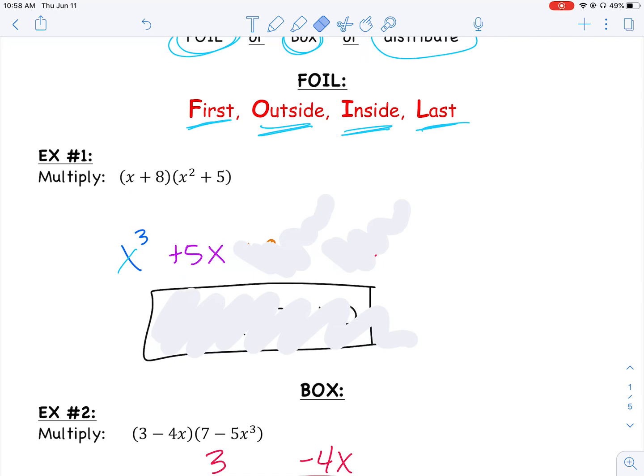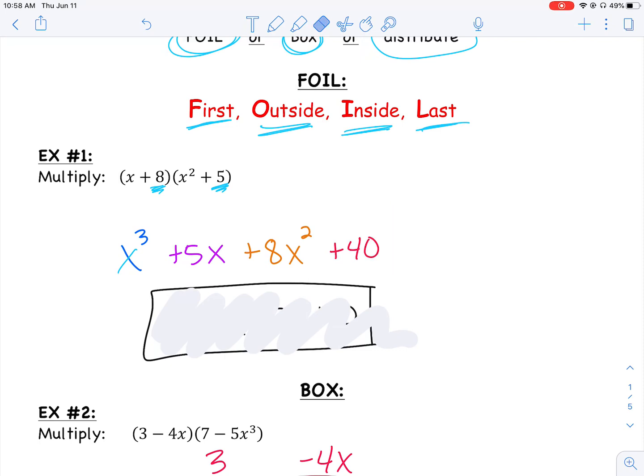Now I'm going to do the inside terms. The inside term here is 8. The inside term here is x squared. So 8 times x squared is really 8x squared. The last thing I'm going to do is multiply my last terms together. The last term in my first parentheses is 8. The last term in my second parentheses is 5. So 8 times 5 is positive 40.